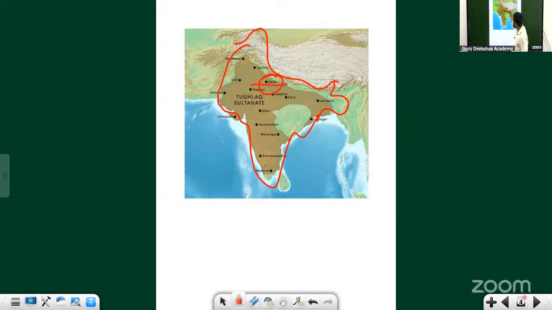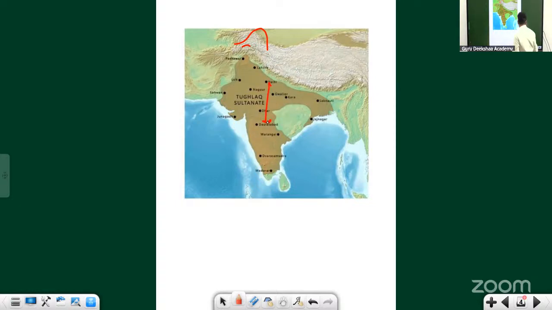It's in the northern part, right? So what he thought is that the capital shouldn't be in the northern part. The capital should be in the central part. When you are in the central part, it is close to everyone, and you can control everything very easily. That's what he thought. So he shifted the capital from Delhi to Daulatabad.